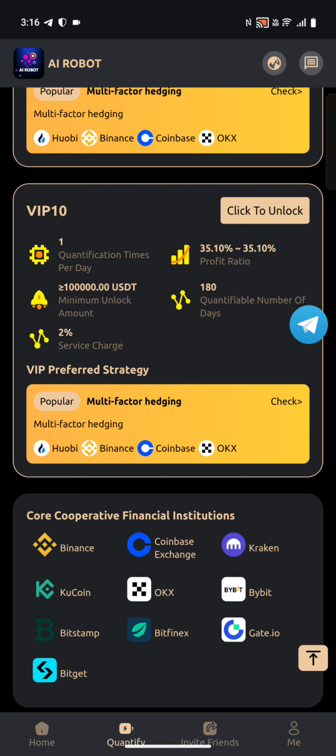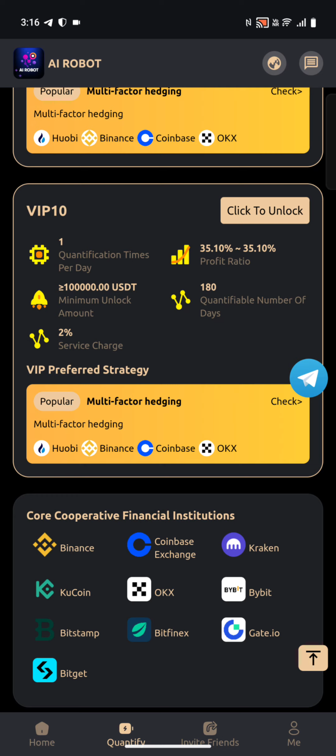So you can see guys in the VIP 10 plan you have to just deposit 1 lakh USDT to unlock this VIP 10 plan and your profit ratio will be 35.10% on your deposit amount guys. And your quantifiable number of days will be 180 days guys and your service charge will be 2% guys. So you can start depositing and start earning from this VIP plan guys.